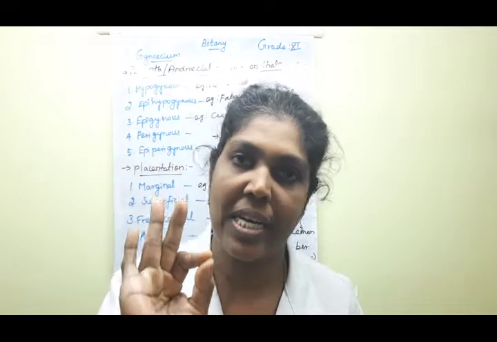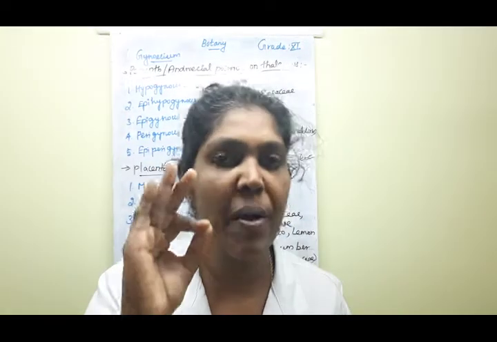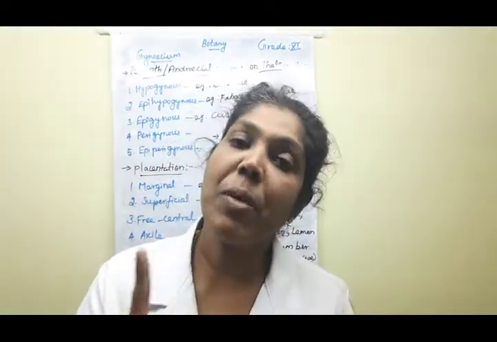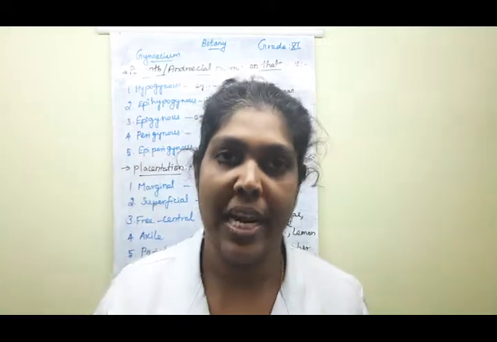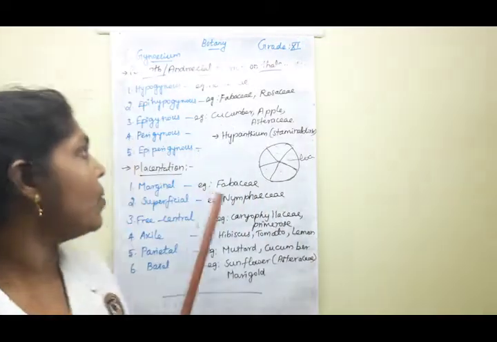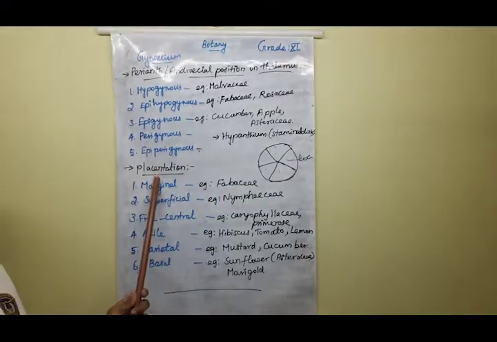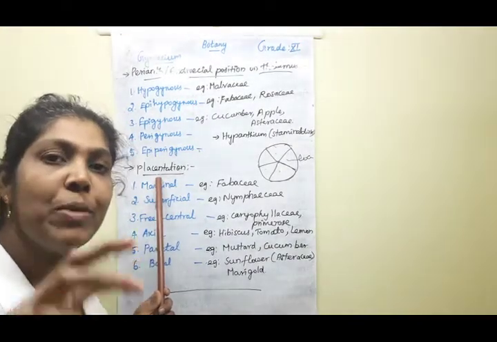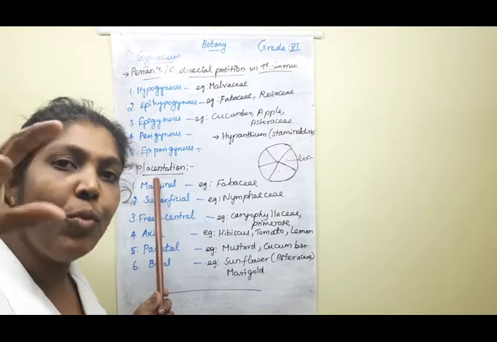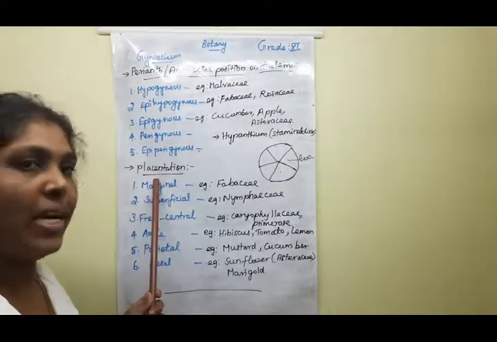The mode of arrangement of the placenta inside the ovary is known as placentation. Clear?